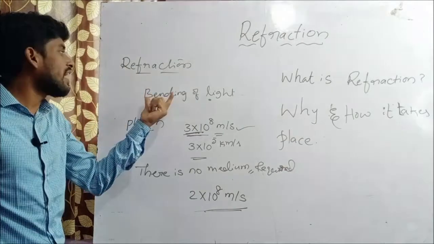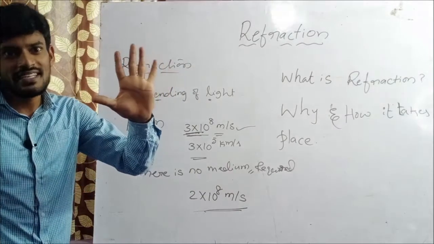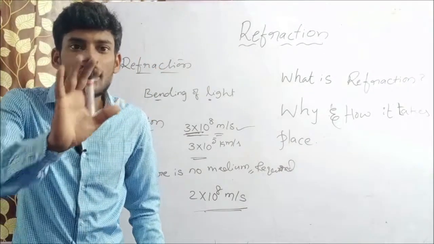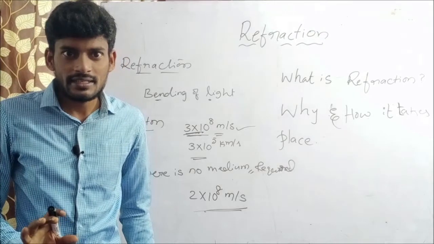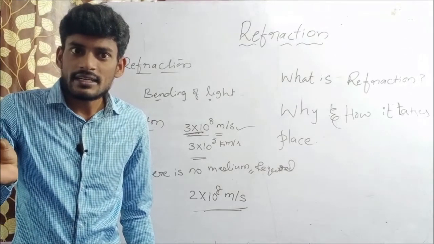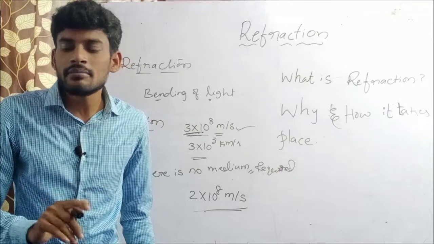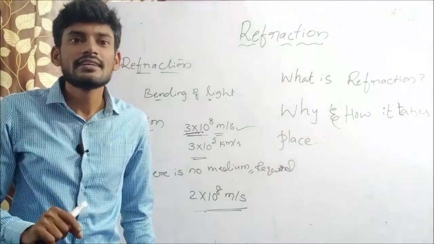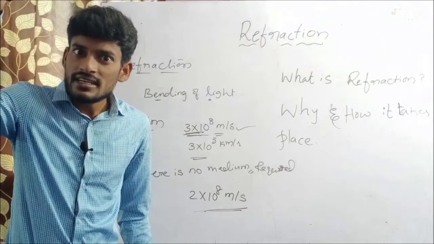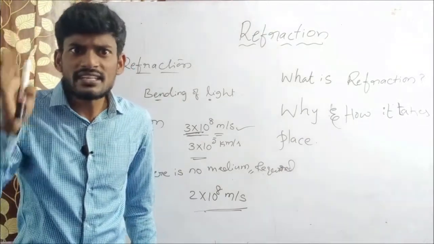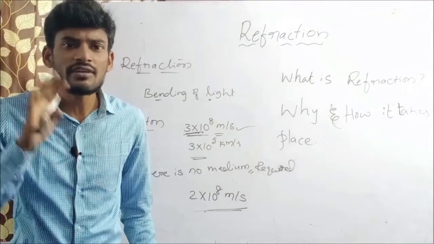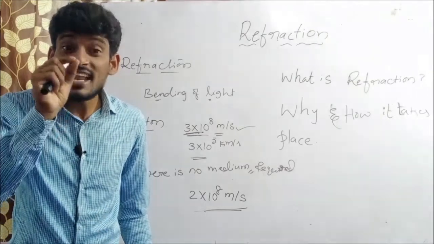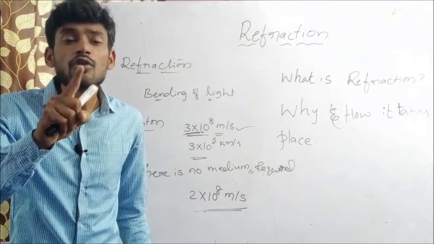Refraction is nothing but bending of light. While you are observing a lemon in water, water is one medium and air is another medium. While a light ray propagates from air to water, the air speed, as you know, is 3 into 10 to the power of 8 meter per second, and in water the light speed is slightly lower.